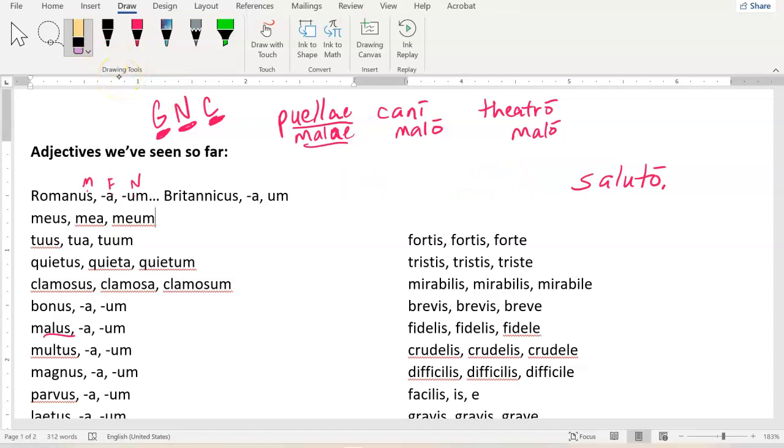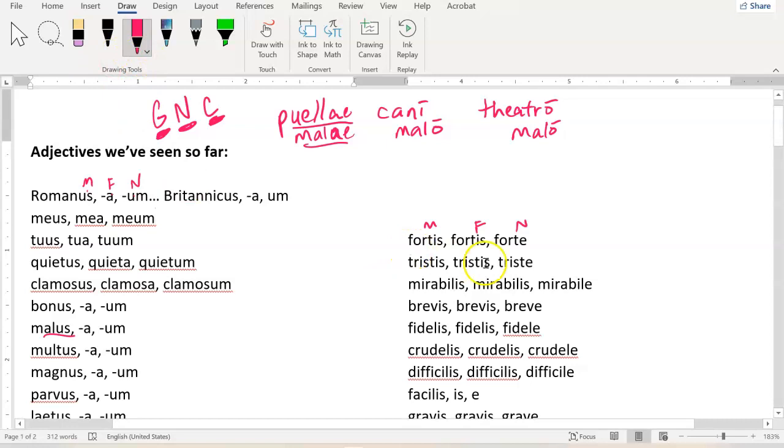But our other type of adjectives over here on the right-hand side don't go -us, -a, -um. Most of them go -is, -is, -e. Again, masculine, feminine, and neuter, but the masculine and feminine forms do happen to be identical. These adjectives and these adjectives aren't just different by the -us and the -is, but what that signifies is that the masculine, feminine, and neuter forms of this adjective are borrowing their endings from the first declension for feminine, from the second declension for masculine and neuter, right?